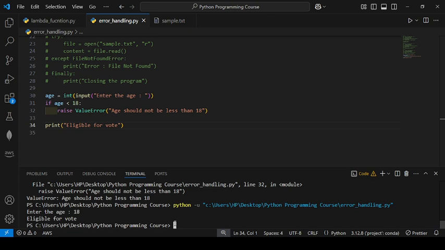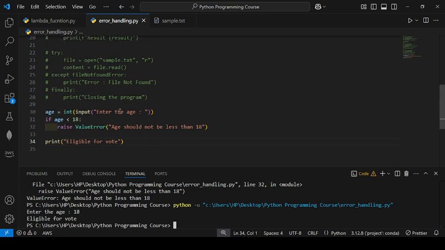So if I talk about it, you need to adhere to the best practice. Whenever you are handling runtime errors, you need to mention which type of error it is, like FileNotFoundError, because we have not created the file. We don't have the file in our file manager. So we need to specify the error name, which type of error you can encounter.